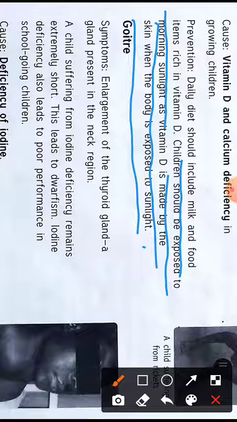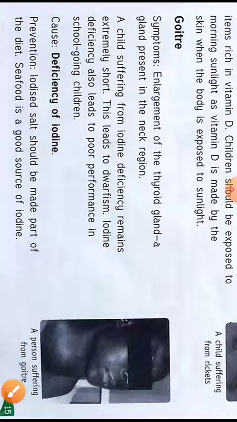Some of you hate sunlight, but morning sunlight is very important for your body to be free from diseases because it helps our skin to make vitamin D. So always try to expose yourself to the sunlight to avoid rickets.